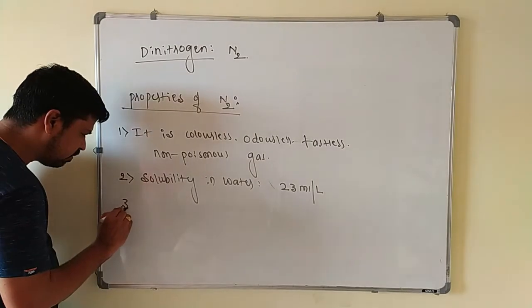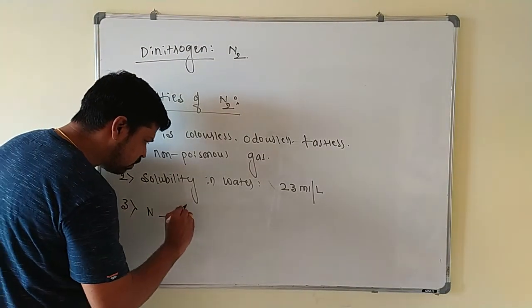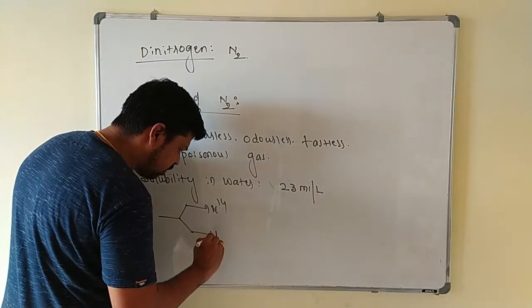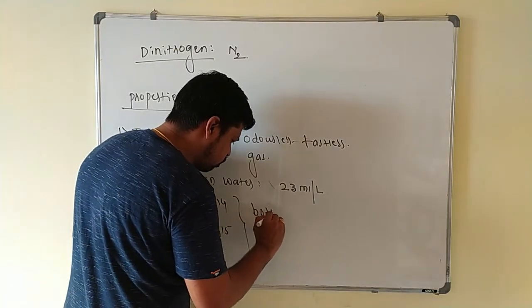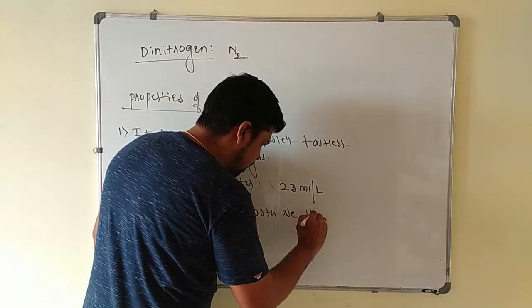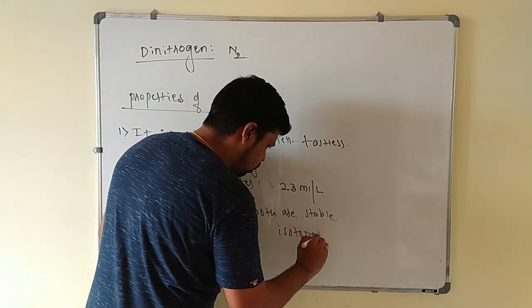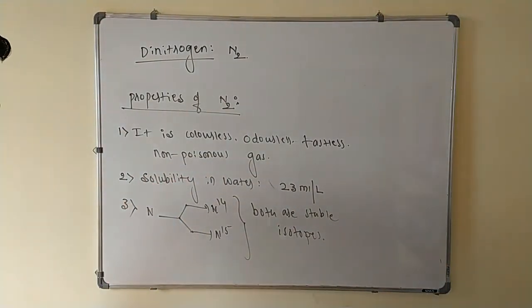Next, this nitrogen has 2 stable isotopes, that is nitrogen 14 and nitrogen 15. Both are stable isotopes. These are the isotopes of nitrogen.